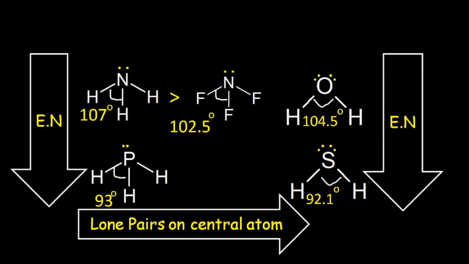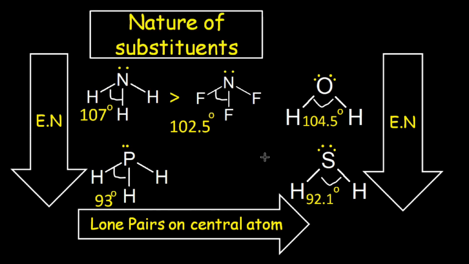So this is all about bond angles and the parameters that determine the bond angle of a molecule. These are the nature of hybridization of a central atom, electronegativity of the central atom, lone pairs on the central atom, and the nature of the substituent attached to the central atom.